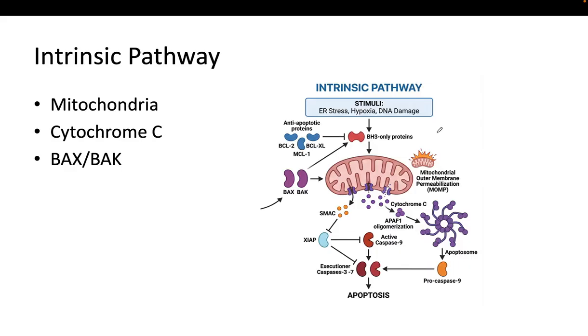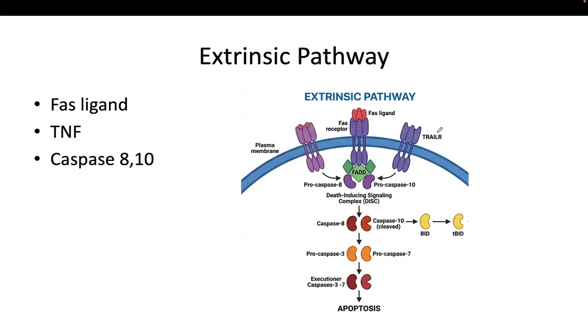As a result, cytochrome C, which is normally inside the mitochondria, is released into the cytoplasm. Cytochrome C then binds to APAF1, a protein that is in the cytosol of the cell, and forms the apoptosome complex. And this complex activates caspase 9, and caspase 9 then activates executioner caspases like caspase 3 mainly, which carry out cell death.